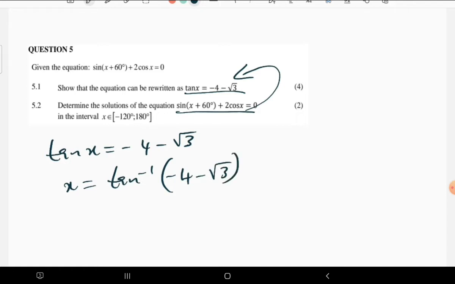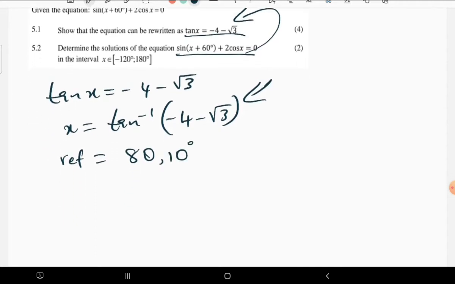So we just need to press our calculator so that we find the reference angle. The reference angle is going to be, when you press this whole thing, shift tan of that, rounding off to 2 decimal places, x being equal to 80.10 degrees.